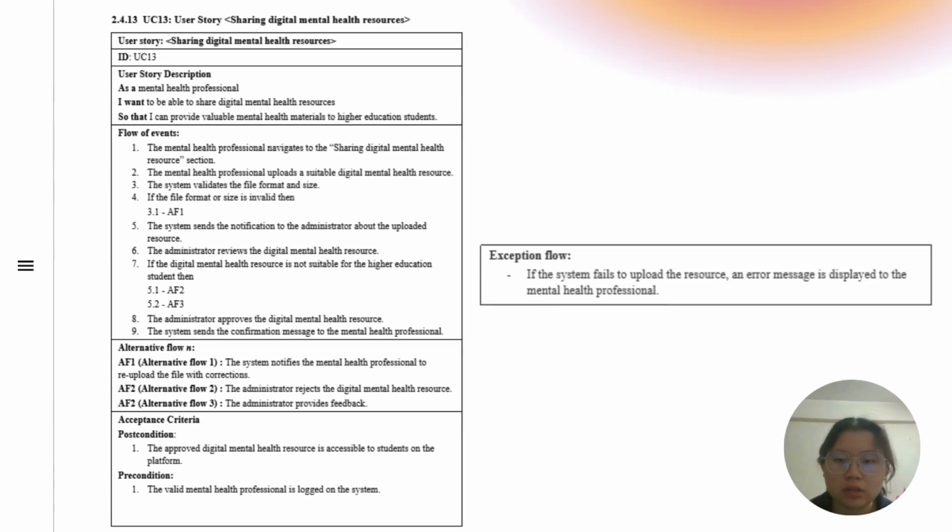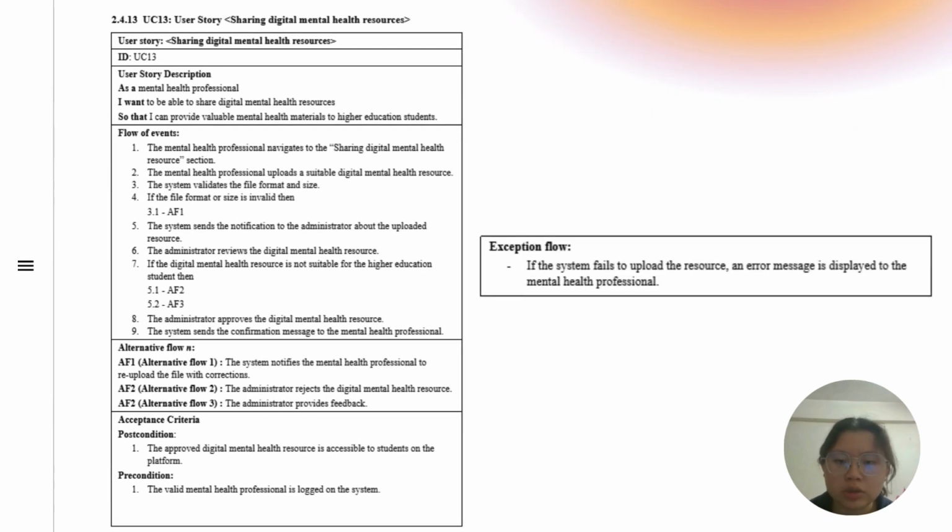A mental health professional uploads digital resources to the system. The system checks if the resource is valid. If valid, an administrator reviews and approves it. The administrator then informs the professional of the decision. If the upload fails, an error message is shown; otherwise, the approved resource is shared with students.